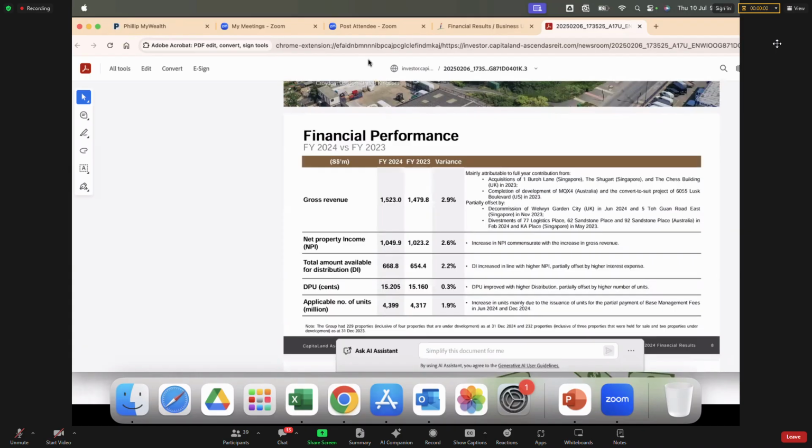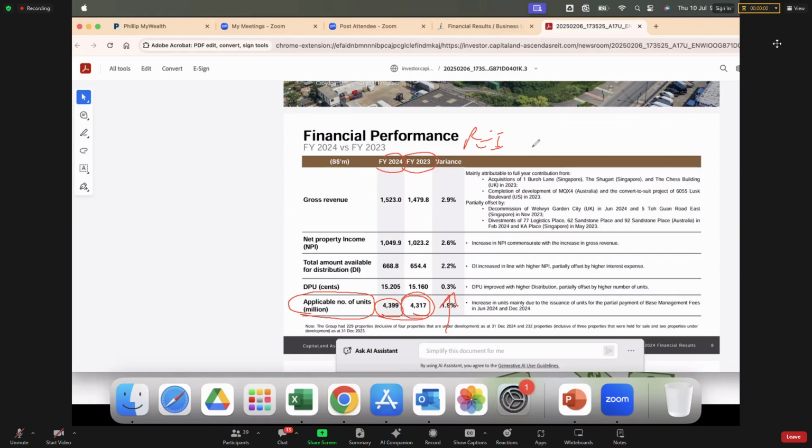So I just want to emphasize one thing. This is a full year figure. You can see this is the number of units. For financial year 2023, the number of units they have is 4.3 billion. But for financial year 2024 it is 4.39 billion. So that is something you will always see in REITs. The units keep on increasing. The units will keep on increasing every year.